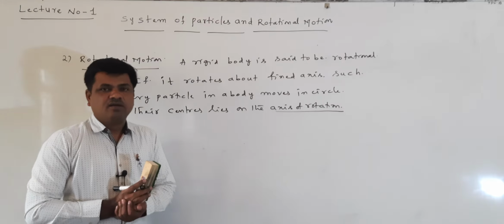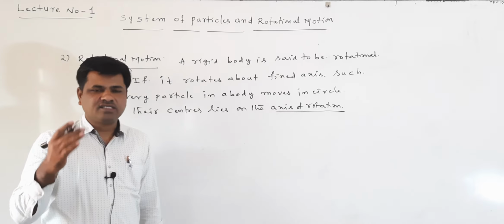First of all, suppose I consider one rigid body.